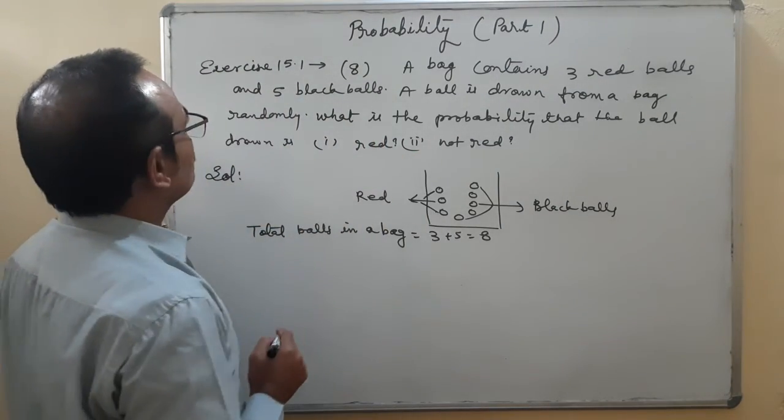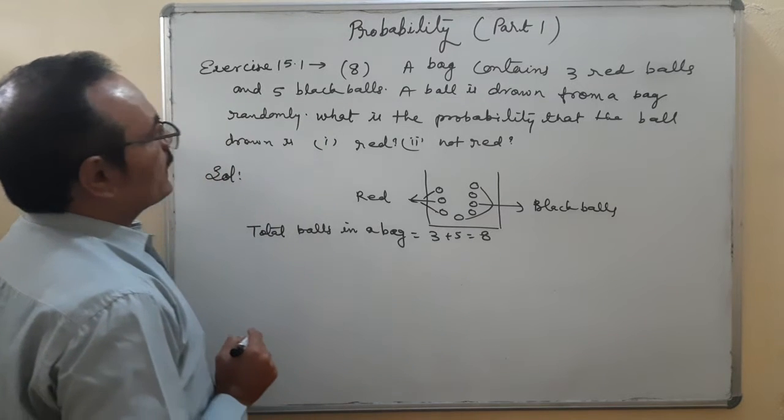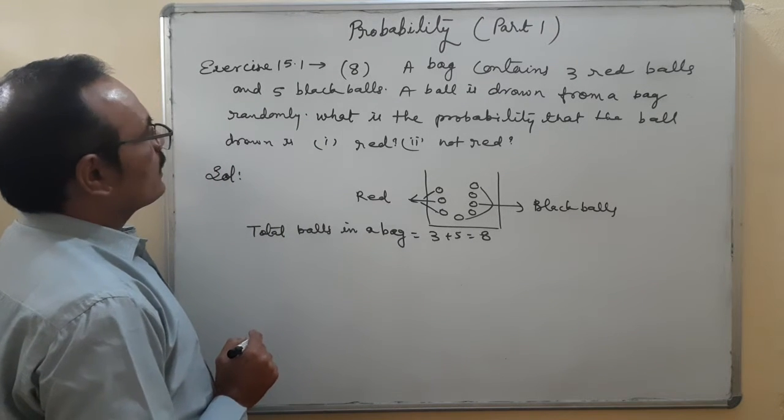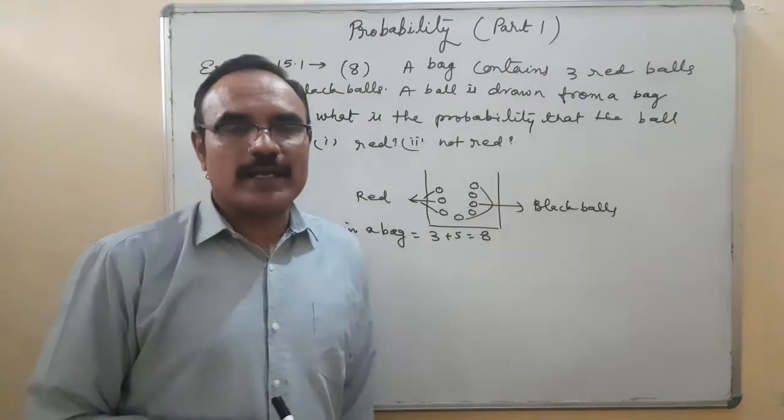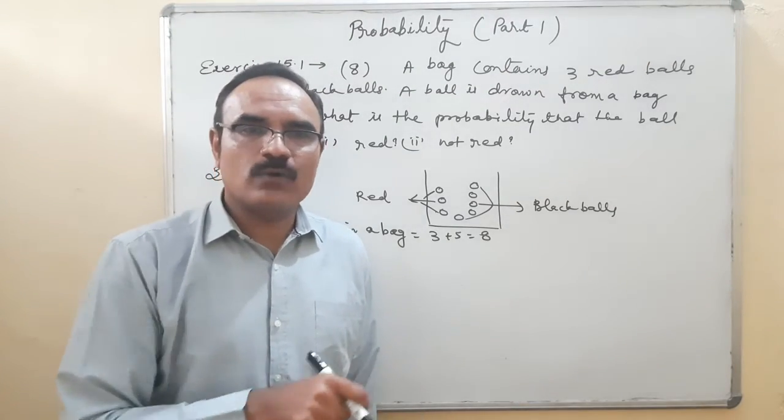A ball is drawn from a bag randomly. What is the probability that the ball drawn is number 1 red? Okay, so that means you are drawing a red ball. It is an event, drawing a red ball.